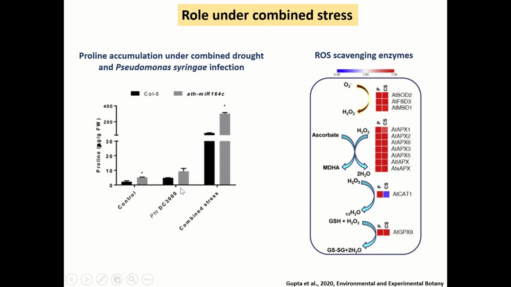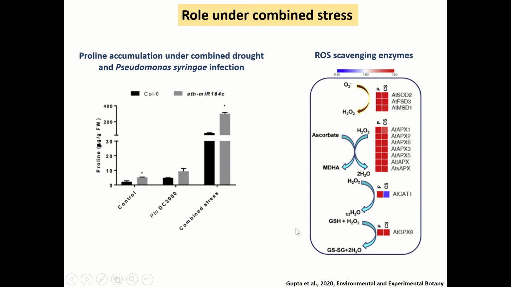Further, there is an increase in the accumulation of proline in the MIR164C mutant, which is a negative regulator of the proline biosynthesis pathway gene. So this clearly indicates that proline is playing a role under combined stress.